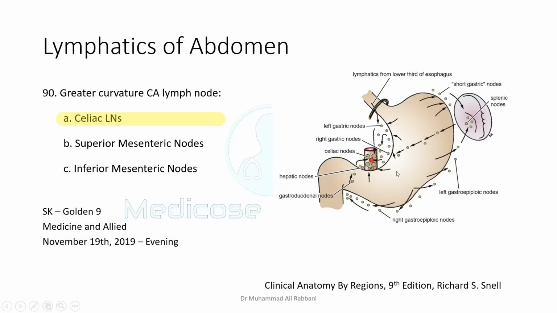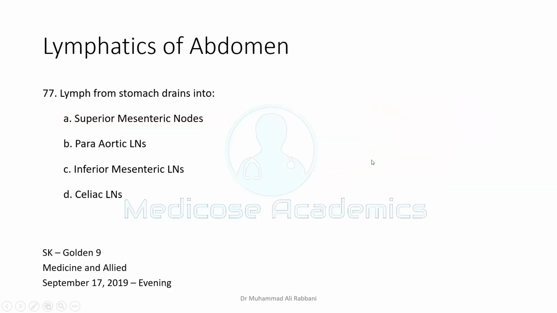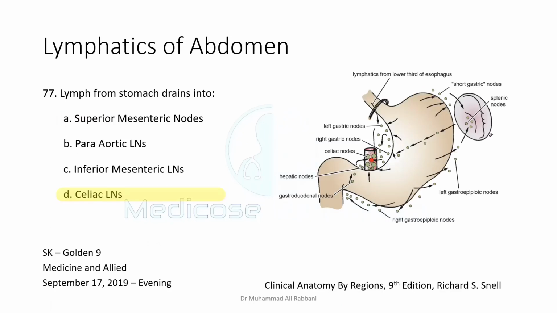So your answer will be celiac nodes, but you should know that a little part of the greater curvature, just near the lower end, may go to the superior mesenteric nodes also. But for the major part, this whole line drains through the splenic nodes into the celiac nodes. For lymphatics from the stomach, just remember the foregut, midgut, hindgut formula. Mostly they go into the celiac nodes.